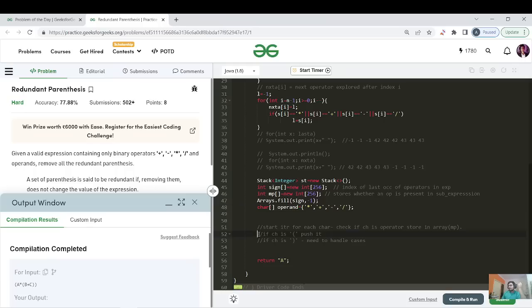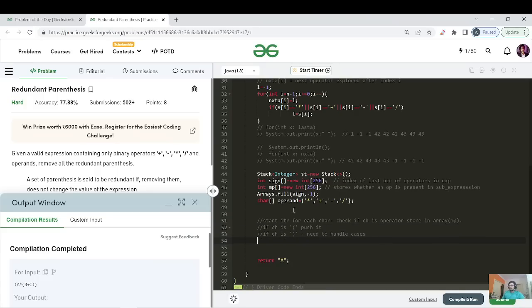The second case would be if it is an operand, in the sense a, b and c, then you do not have to do anything, just store the characters. And if it's an opening bracket, then you need to push it. And if there is a closing bracket, then we will pop the top element of the stack, which will give us the range of our existing pair of parentheses, right? So let me code that thing and I will show you the dry run.